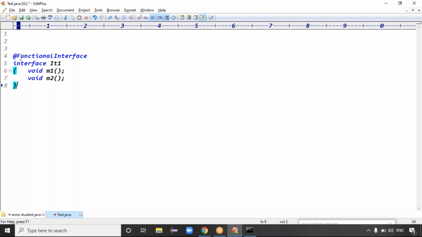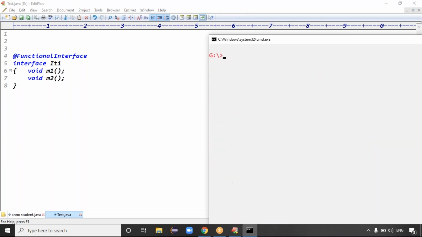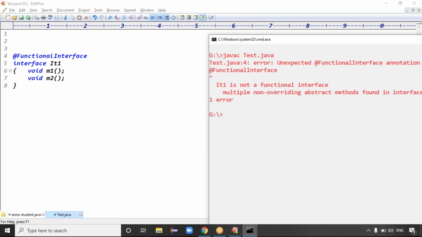A functional interface contains only one abstract method, but here it contains two abstract methods, M1 and M2, right? Both are abstract methods. If it contains two abstract methods, it's not a functional interface, and then we get the error that it is not a functional interface.